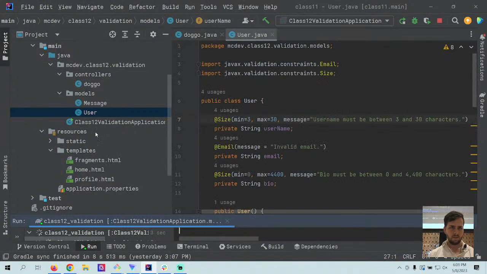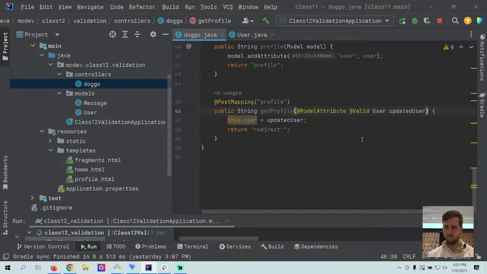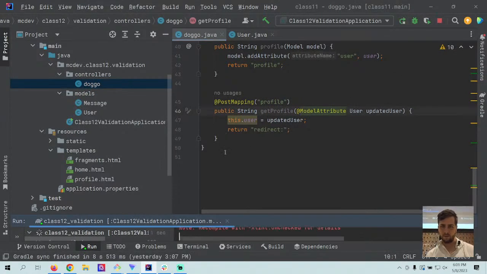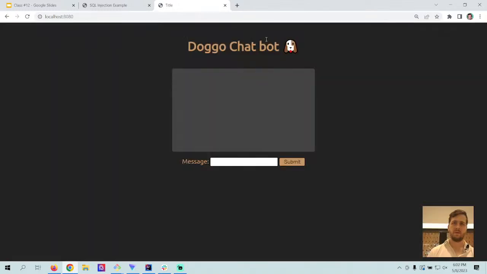Double check that. Let me double check my controller. I have the @Valid annotation on my controller, which I believe would explain why I have the error. Can never be too confident. All right, so let's switch this down to just 1 character for our test to see if we're able to bypass the validation. And we are. And we can even see that it stores it properly. So if I say hello, my username displayed here is just 1 character long.